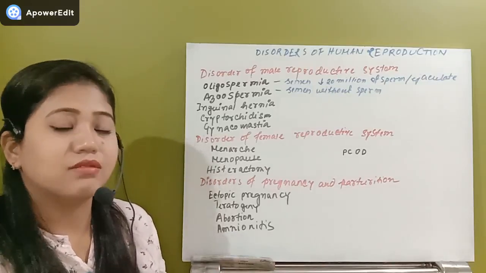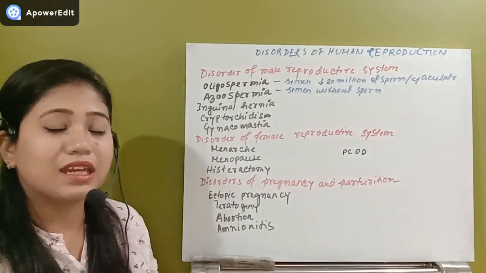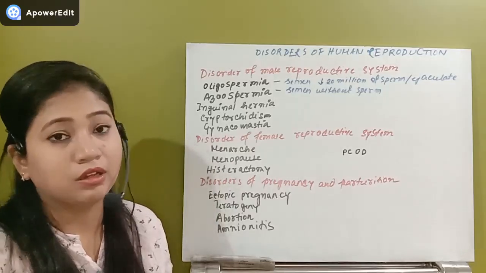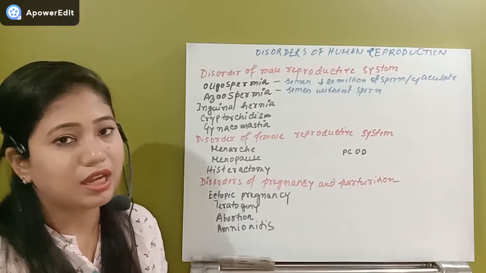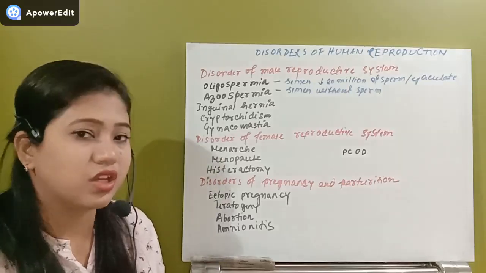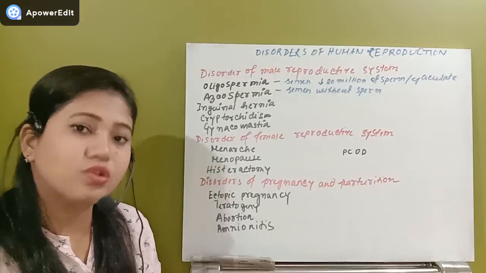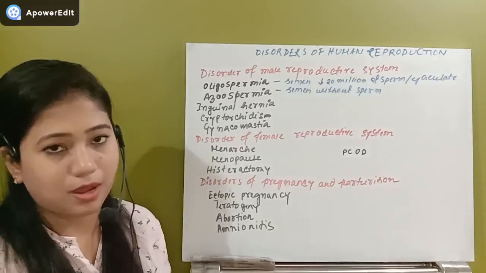There is a cavity in the ileum, ischium and the pubis, and that ileum, ischium and pubis actually is the part of the pelvic girdle, and this pelvic girdle has a ligament called inguinal ligament, and due to the ligament and a depression in the ischium, a cavity is developed, and through this cavity the testis can come outside and become extra-abdominal.